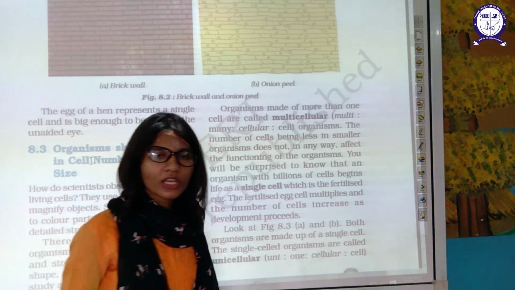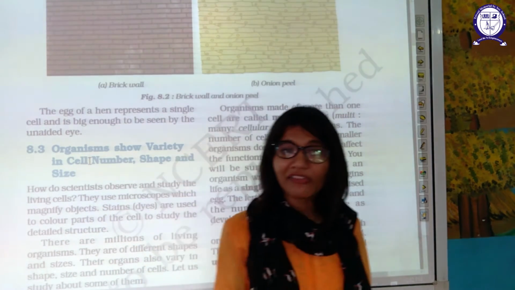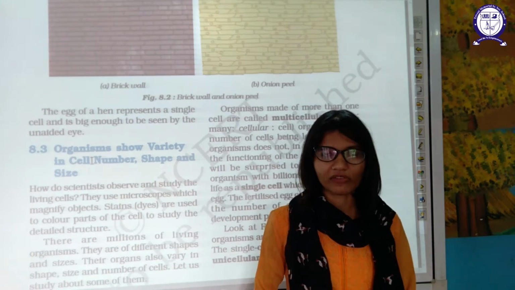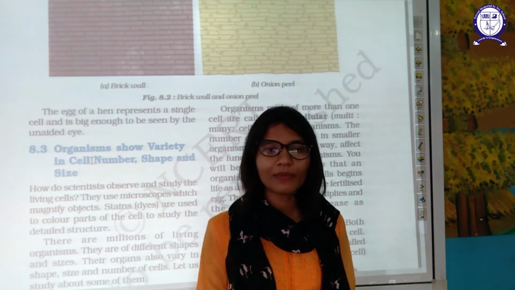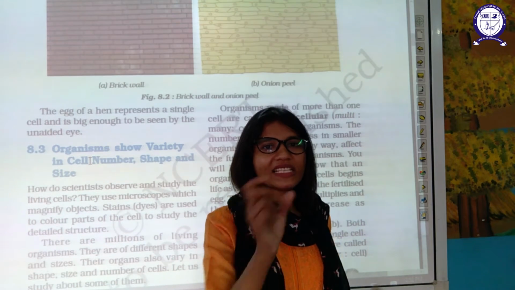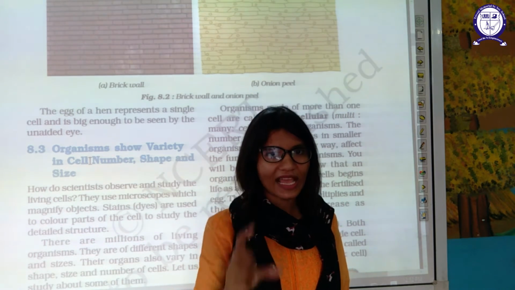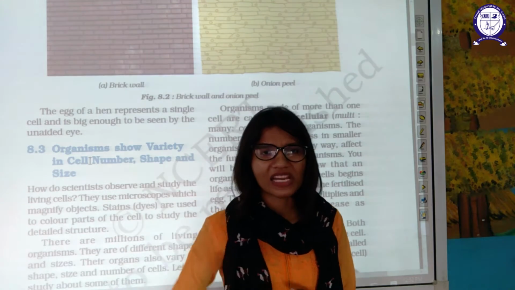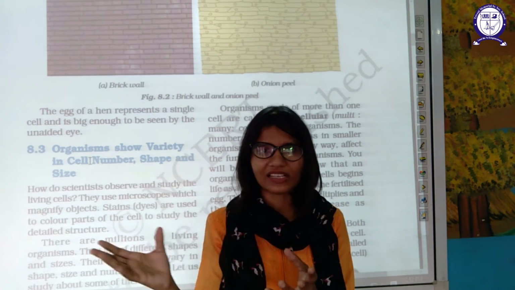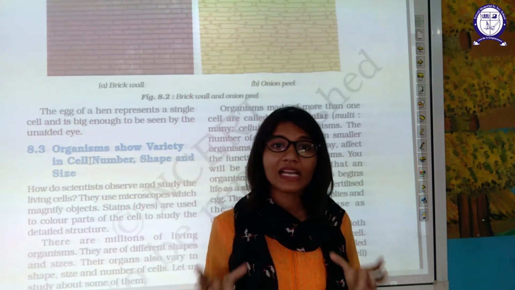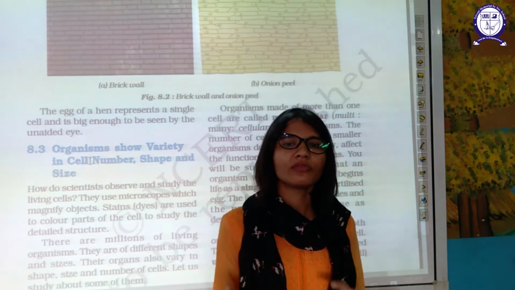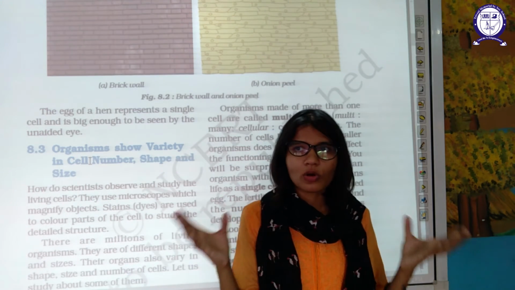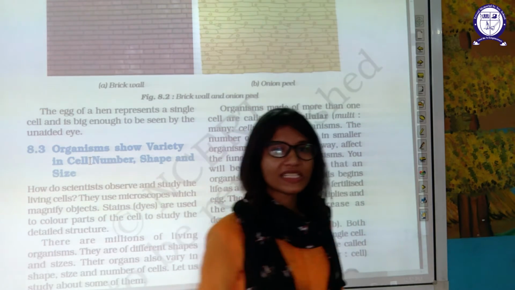Even you began your life with that single cell only. All living organisms started their life with that single fertilized egg. It converts into a zygote, then takes the form of a baby. Ultimately, the origin of all living organisms is from a single cell.